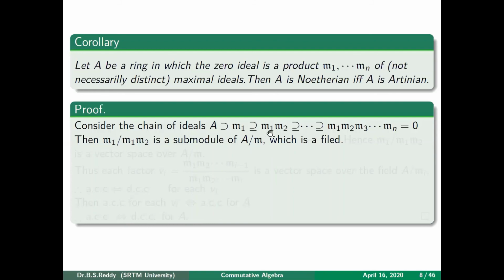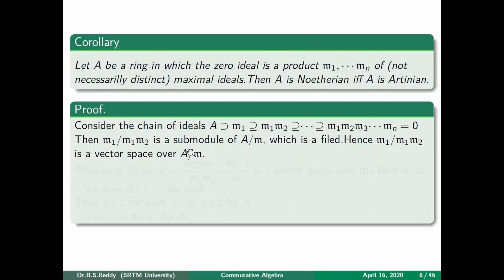I repeat again, this is M1. Now, we know that M1 is a maximal ideal. Because M1 is a maximal ideal, A modulo M1 will be a field. Once it is a field, then any module over a field is nothing but a vector space. When we discussed examples of modules, if your base ring is a field, then any module is nothing but a vector space. So because this is a module over a field, M1 modulo M1M2 is a vector space over A modulo M1.